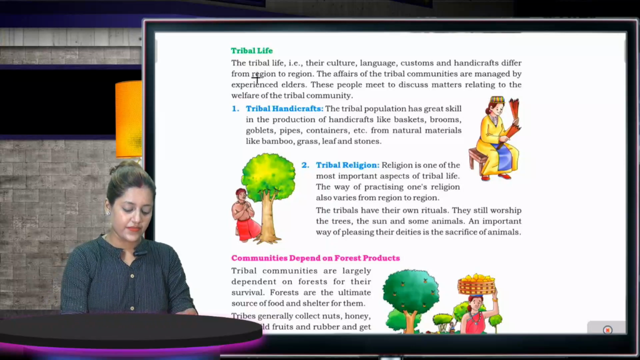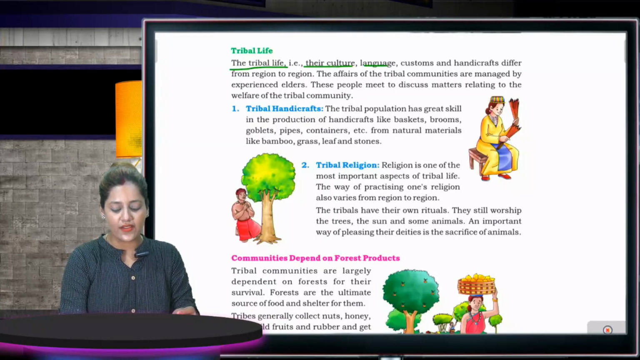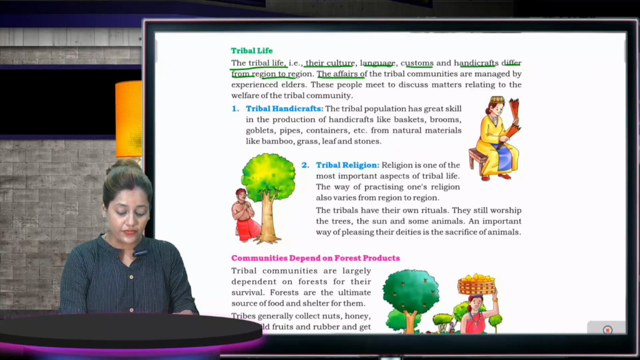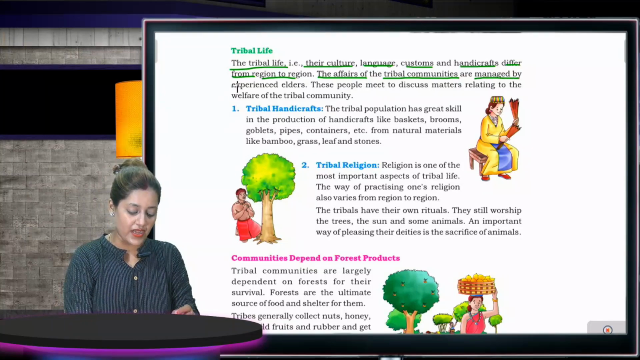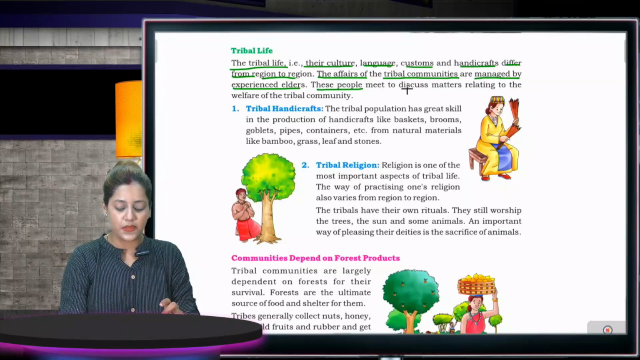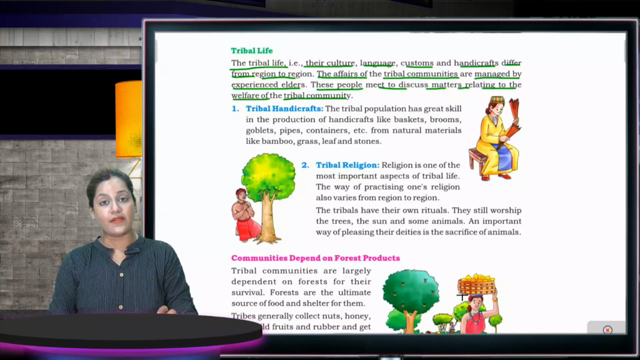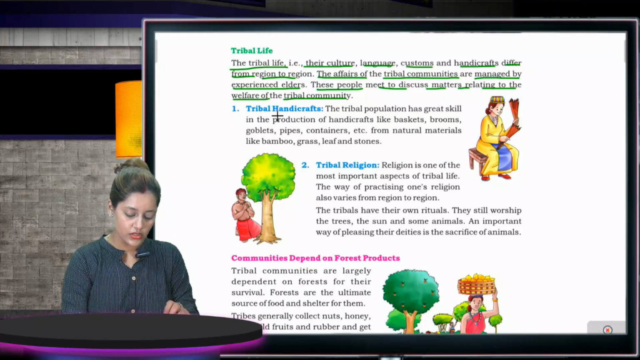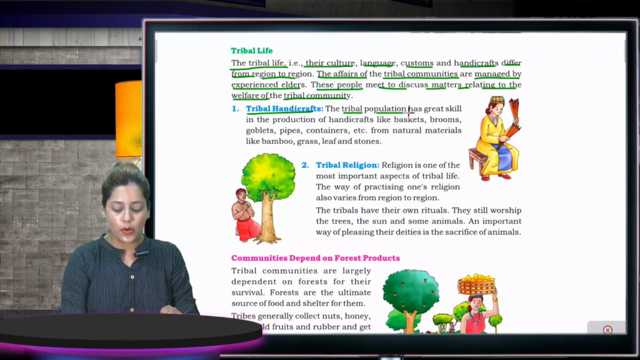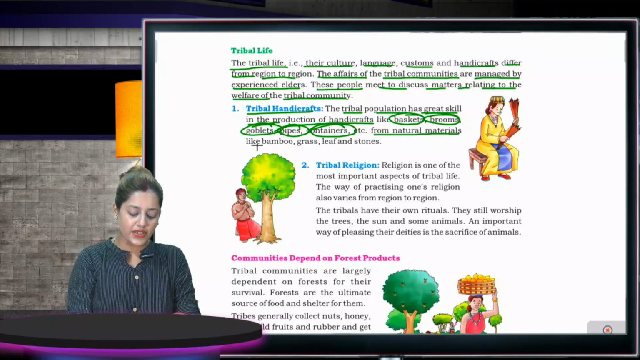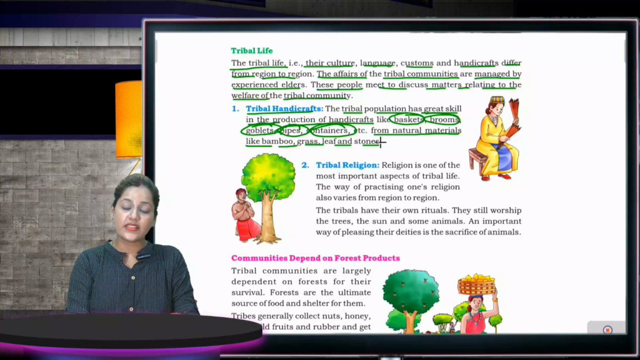Next is tribal life. The tribal life in their culture, language, customs and handicrafts differ from region to region. The affairs of a tribal community are managed by the experienced elders. These people meet to discuss matters relating to the welfare of the tribal community. Tribal handicrafts. The tribal population has a great skill in the production of handicrafts like baskets, brooms, goblets, pipes, containers from natural materials like bamboo, grass, leaf and stones.